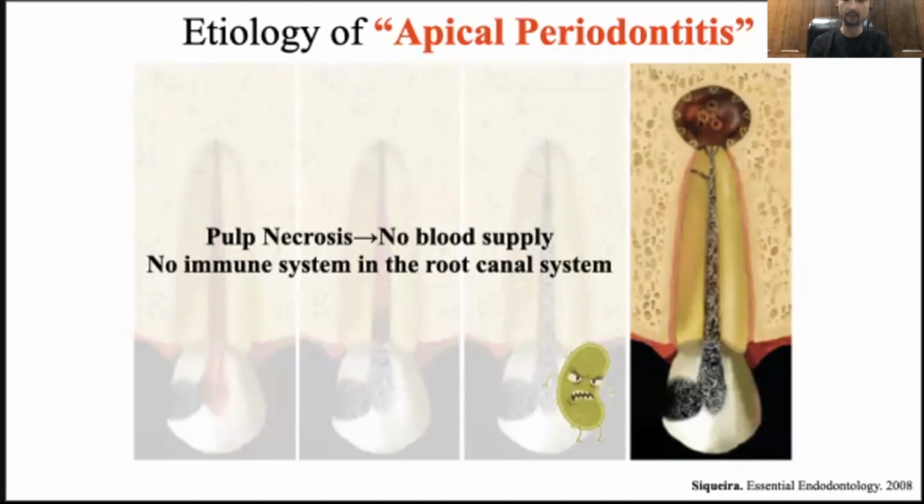The lack of blood flow means that the host immune cells do not reach it. The root canal system is now providing a safe haven for bacteria. In addition, the bacteria can feed on the necrotic pulp, and also the moist environment and oxygen concentration make the root canal system a good place to live for bacteria. Then it invades inside of the root canal to the apical portion like this guy. And finally, the inflammation spreads to the outside of the root canal system, and clinically apical periodontitis develops.